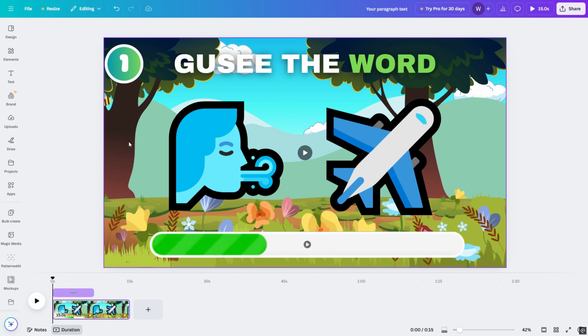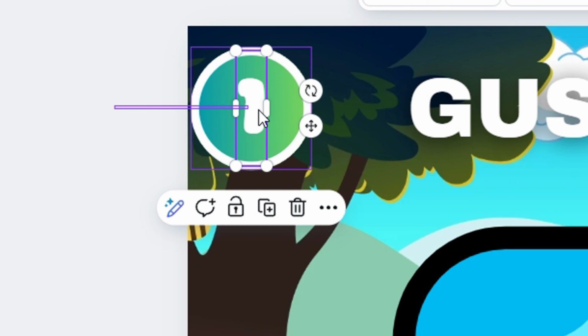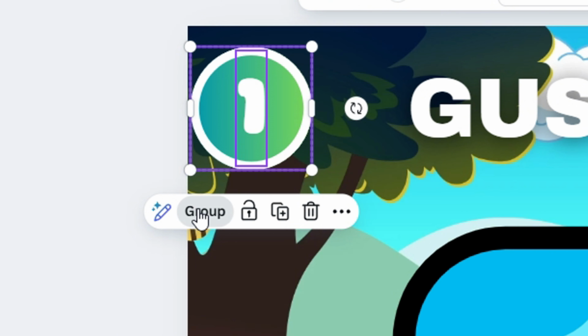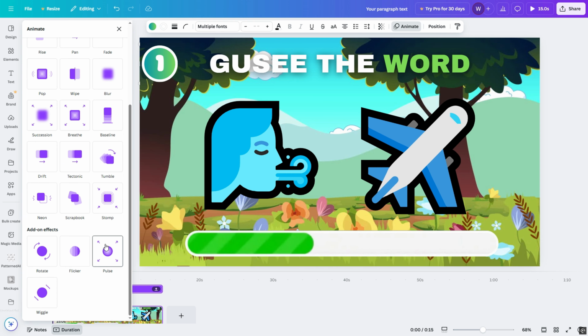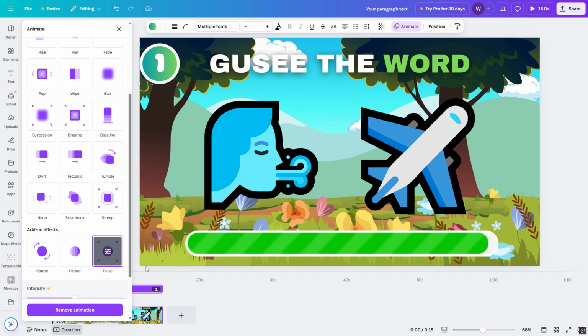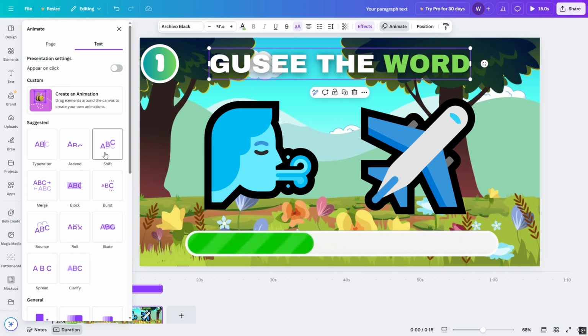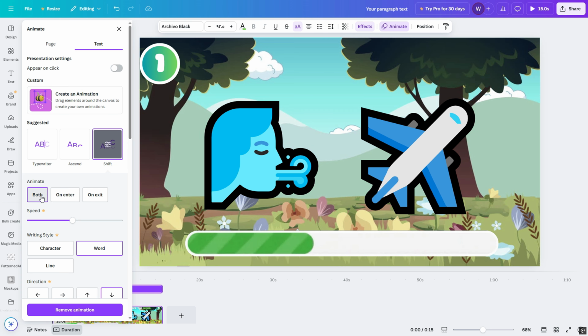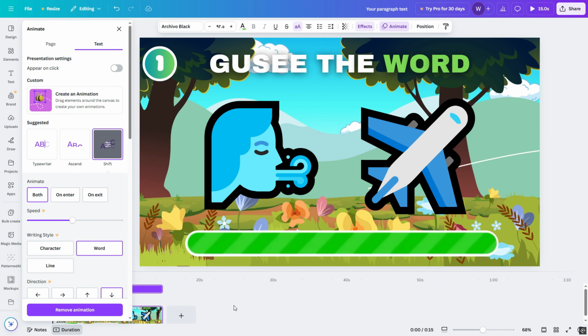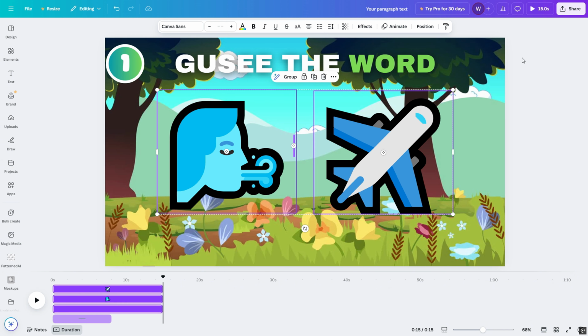I go to the question number and select the question and its circle, and I click on group and go to animations and set this animation to be in continuous motion throughout the video. After that, I go to guess the word and add this animation to it for the beginning and the end, and you can choose any animation you want. And then I go to the emojis.